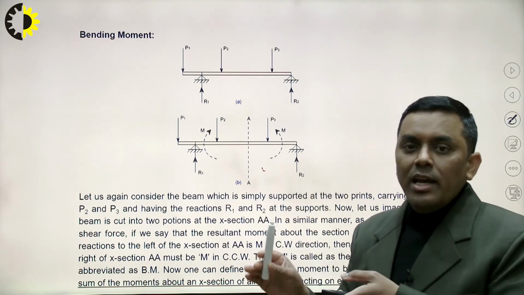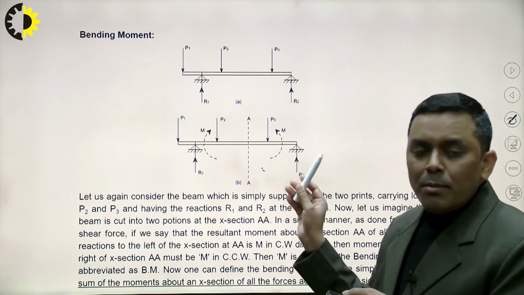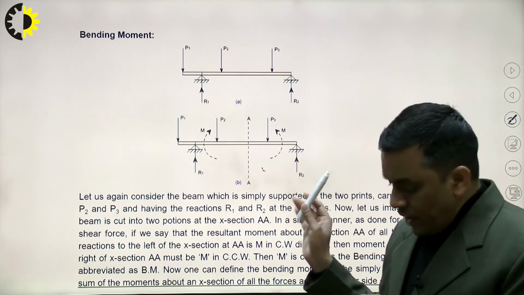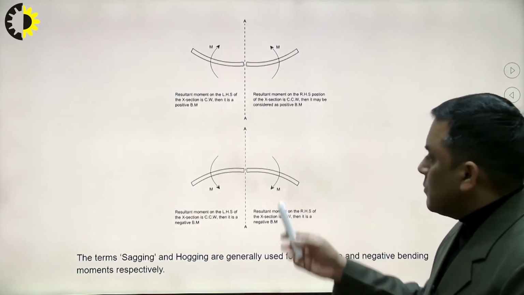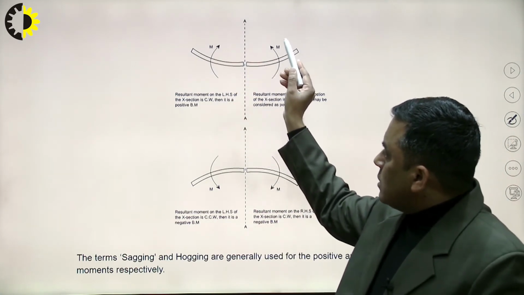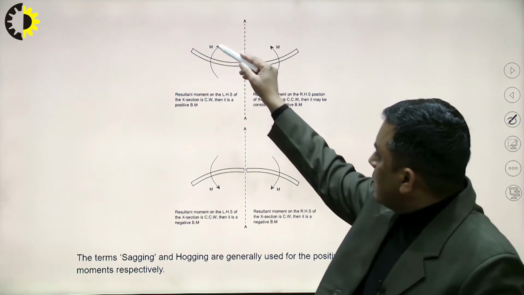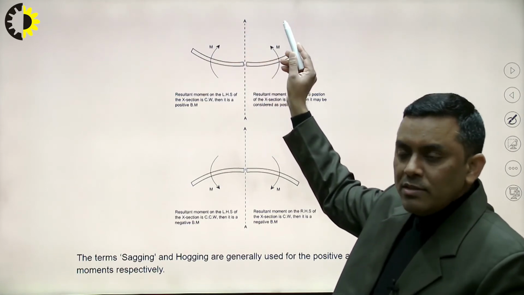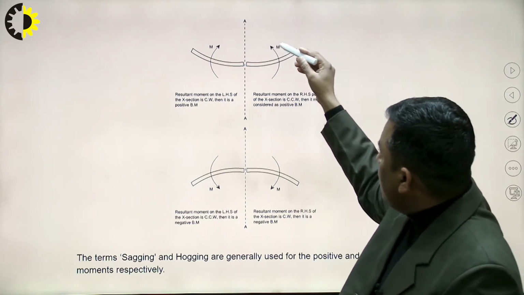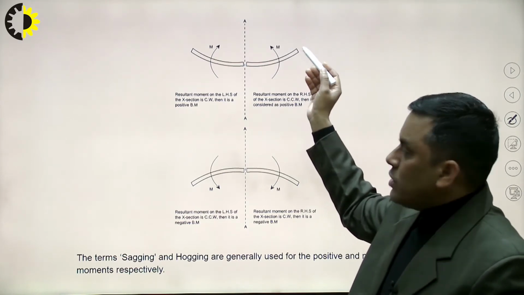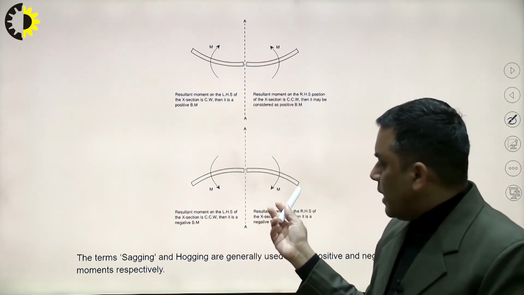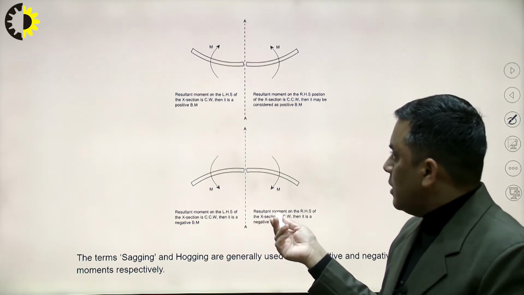On the left hand side as well as on the right hand side, the summation will be the same, and this is what we term as shear force and bending moment. Now come to the sign convention. If the resultant moment on the left side is clockwise, then it will be treated as positive, and on the other side, the right hand side, if it is anti-clockwise, it will be treated as positive, because both are producing the same effect, and the opposite of this will be treated as negative bending moment.